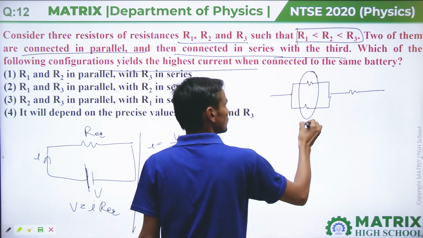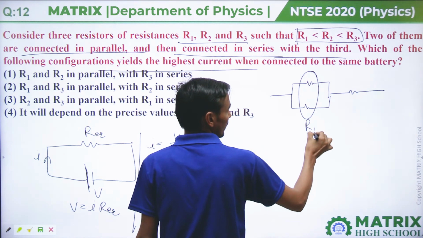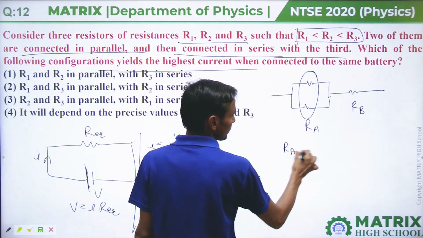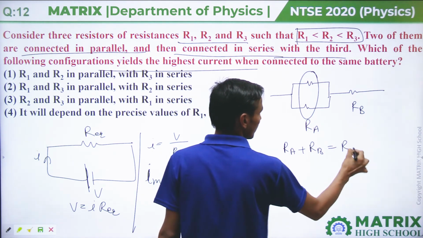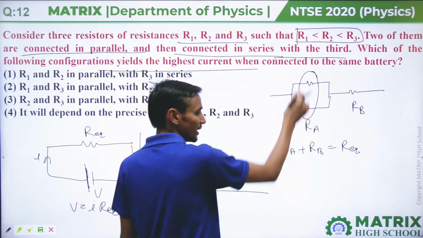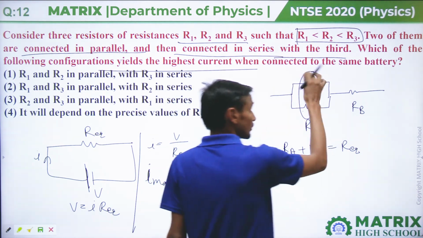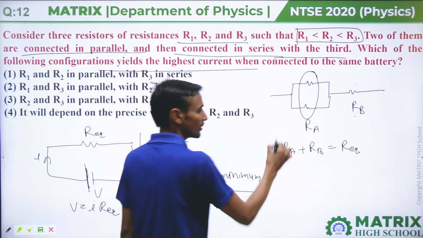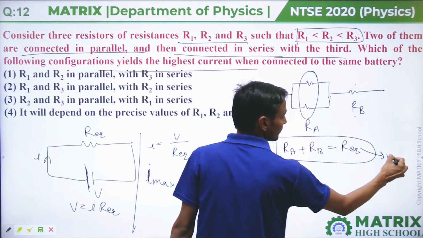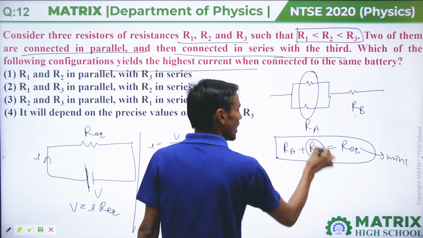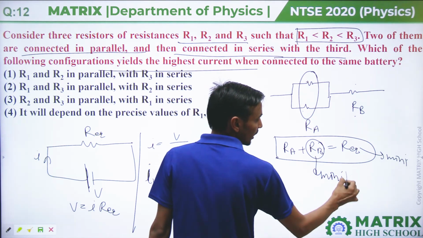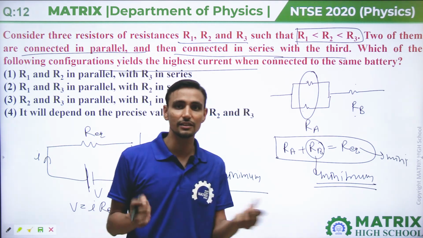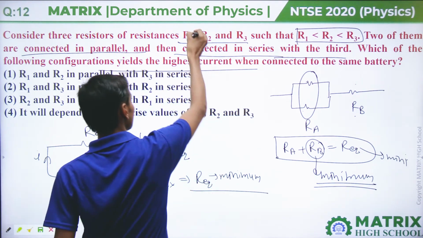Let's call this resistance RA and this resistance RB. RA plus RB equals R equivalent, because RA is the parallel combination of these resistances and RB is in series with it. If R equivalent should be minimum, then RB should be minimum. That means the single series resistance should be minimum, and that minimum resistance is R1.